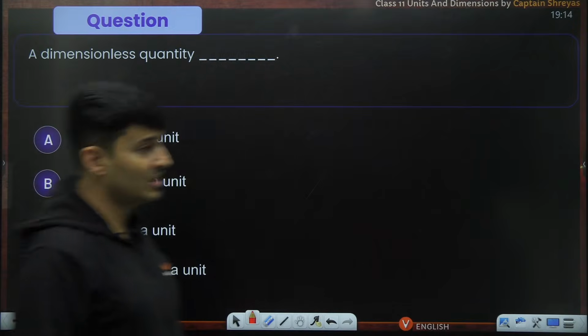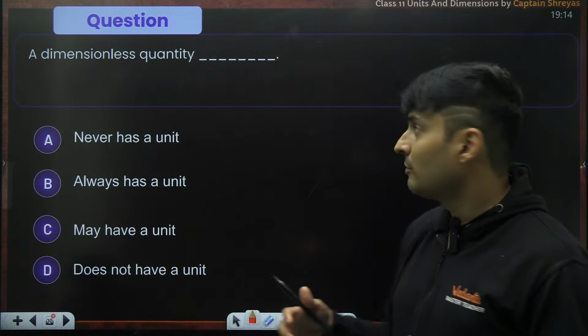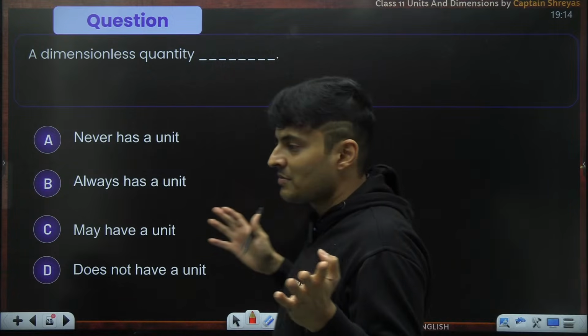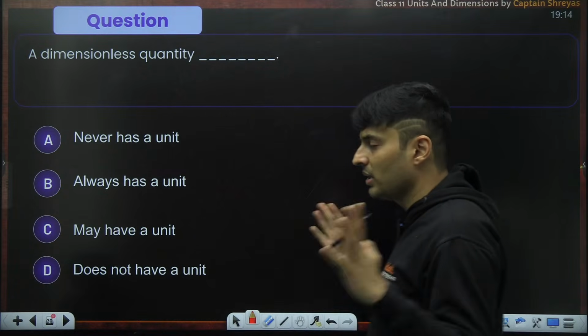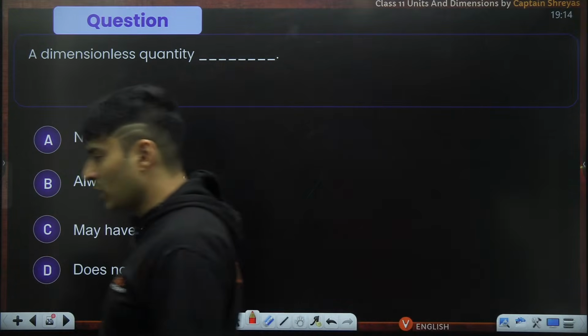A dimensionless quantity. Imagine a quantity which is completely dimensionless. Never has a unit, always has a unit, may have a unit, does not have a unit. What do you think?